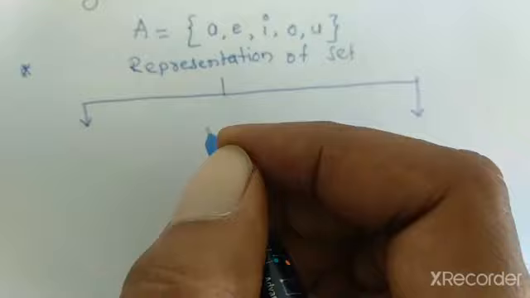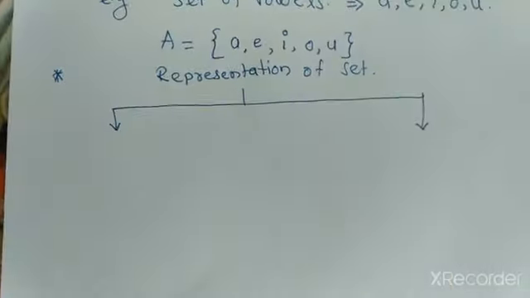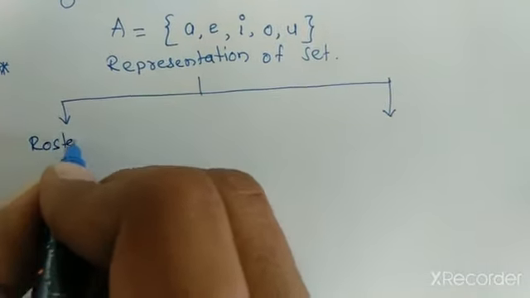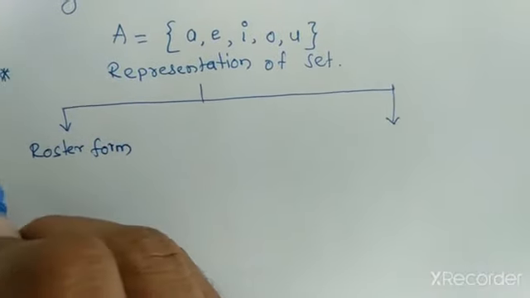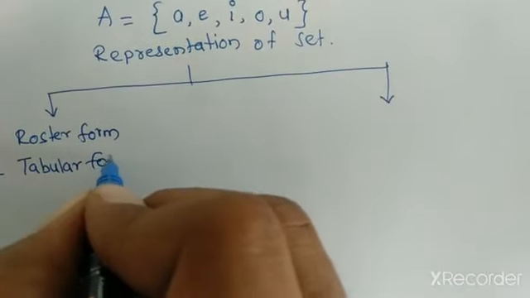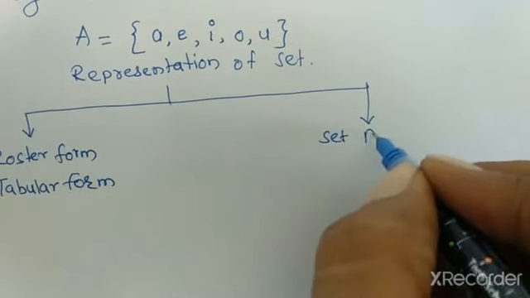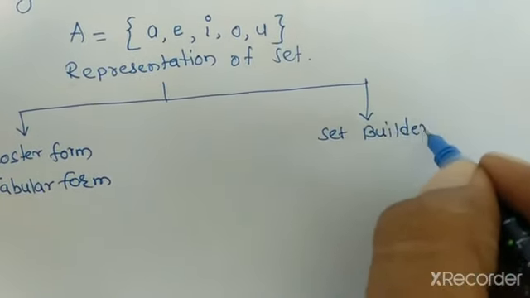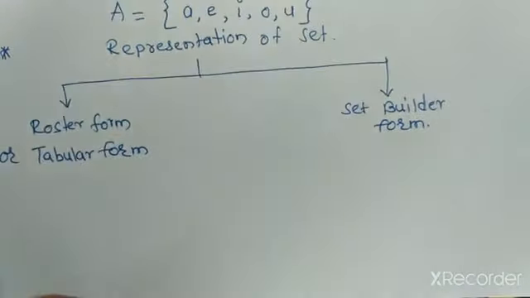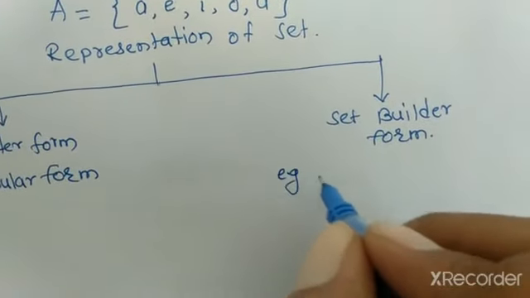A set is represented in two types, which are roster form, or it is also known as tabular form, and set builder form. In that, we first check the example of set builder form.